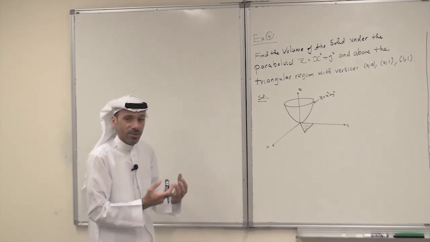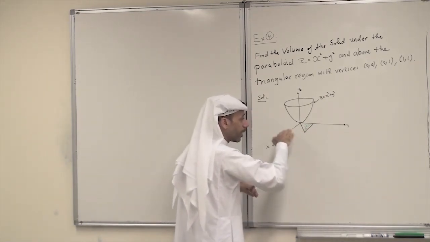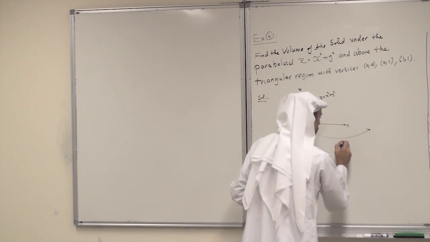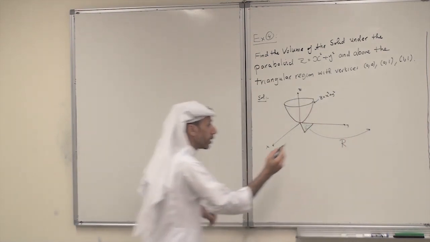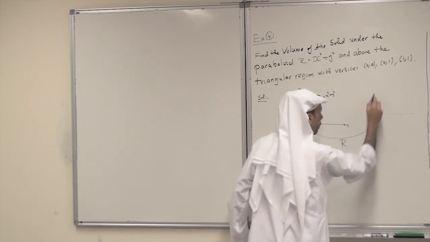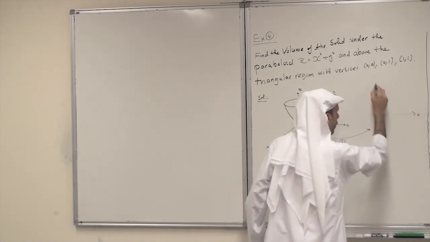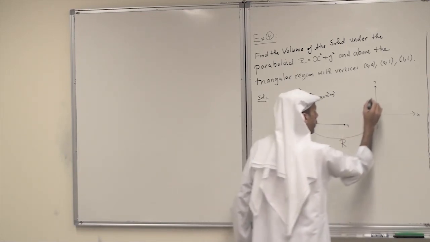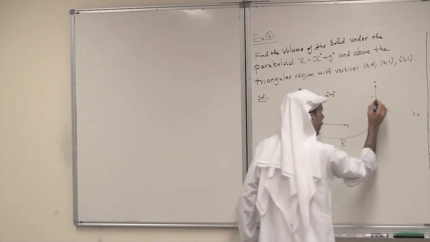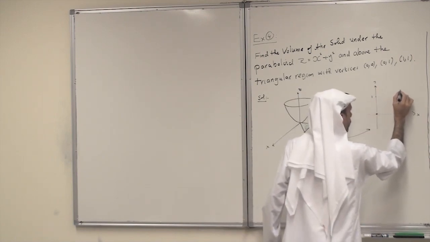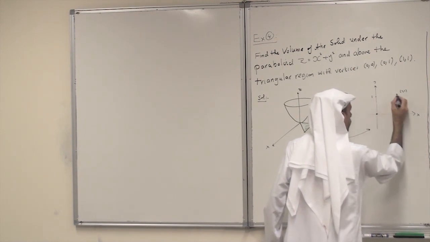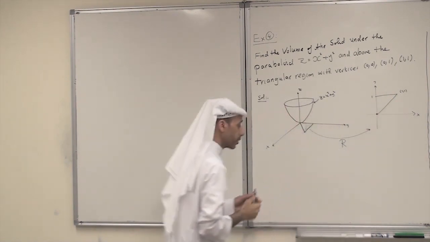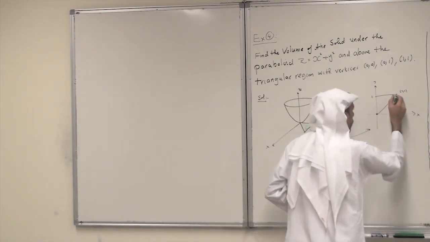It is better in this case to just take the region in the xy plane and draw it. This is R, just to make the region clear. So here, this is the region R in the xy plane. This is x and this is y. And I have the vertices (0,0) and (0,1), and this is (1,1). So this is my triangular region in the xy plane.